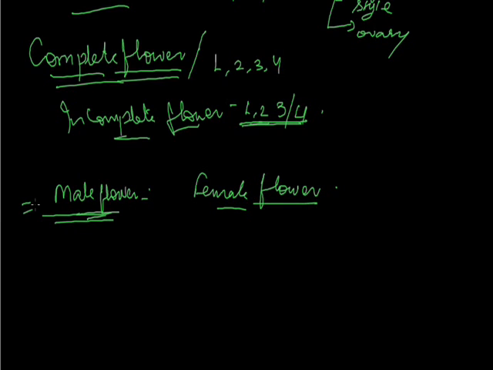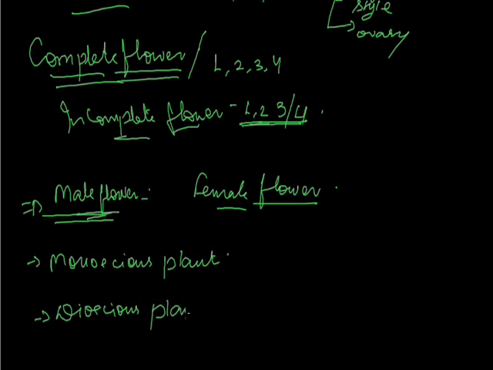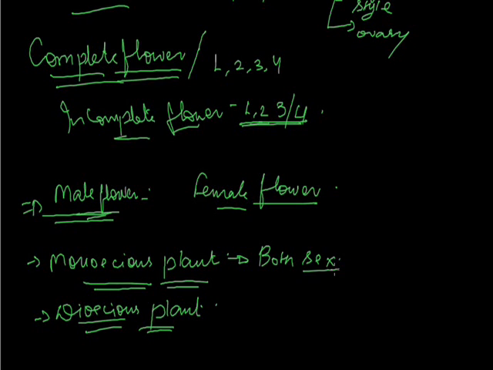Now one more term is coming here, that is the monoecious plant and the dioecious plant. Monoecious plant, if we see the term, mono means single, so we are talking about the plant, not a flower. A single plant which contains both type of flowers which have the different sexes, that is known as the monoecious plant.